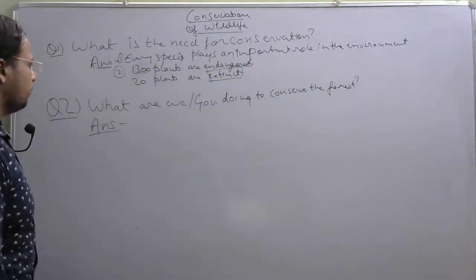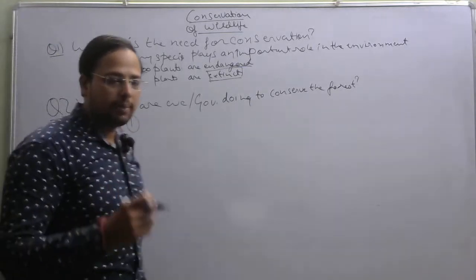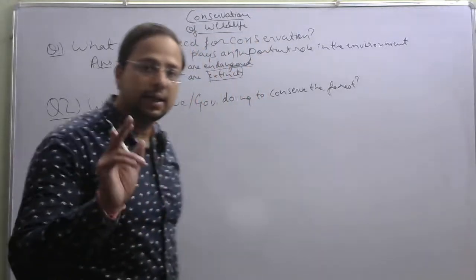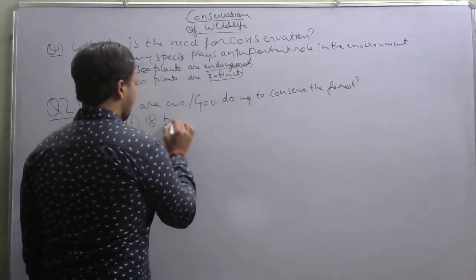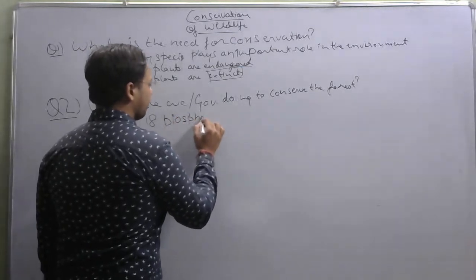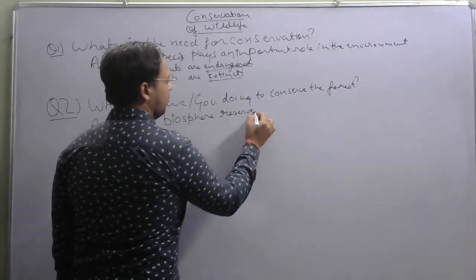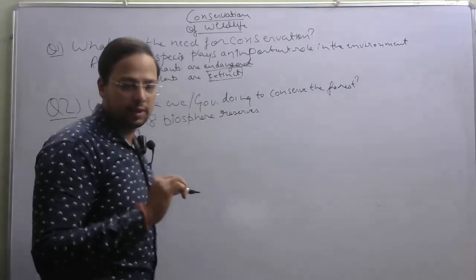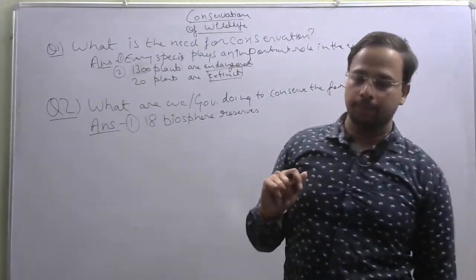So the first point is that the government has set up 18 biosphere reserves. How many? 18 biosphere reserves have been set up in the country to protect flora and fauna.